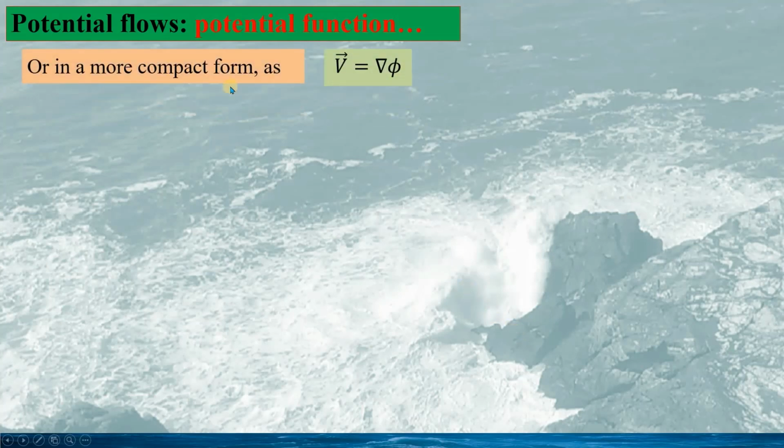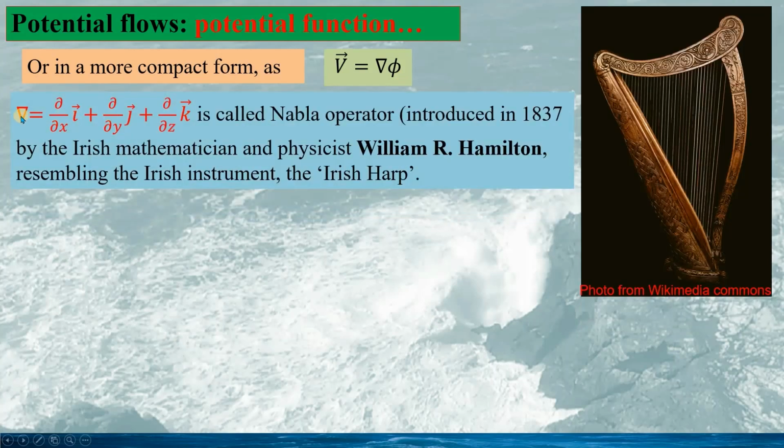And if we use a special mathematical operator, the velocity vector and the velocity potential function can be given in a more compact form, given as this. Here, nabla is the operator for the gradient, which was introduced in 1837 by the Irish mathematician and physicist William R. Hamilton.